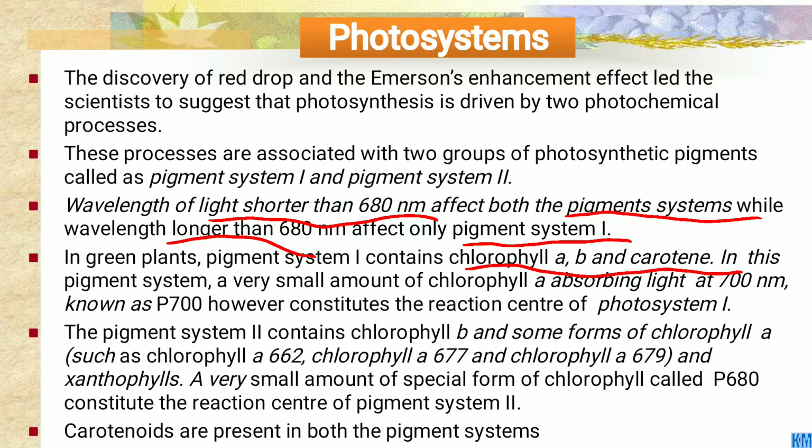Then the carotenoids are present in both pigment systems, photosystem 1 and photosystem 2 also.